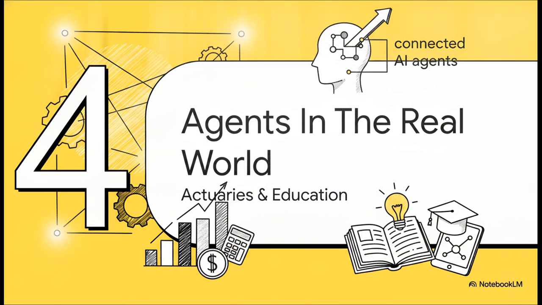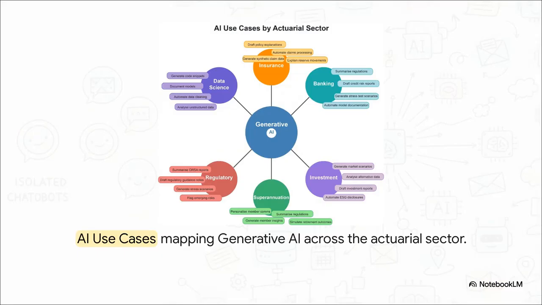Let's look at the sprawling landscape of applications where these connected AI agents are already hard at work, specifically in highly technical fields like actuarial science and education. Across the actuarial sector, generative AI is rapidly branching out from being just a simple chat tool into acting as a full-blown co-pilot. In data science, it's generating code snippets and automating data cleaning. Over in regulatory, it's summarizing wildly complex ORSA reports and drafting guidance notes. And in insurance, it's out there drafting policy explanations. AI is stepping up to augment tasks ranging from routine, daily documentation, all the way to incredibly complex risk modeling across the entire financial services industry.